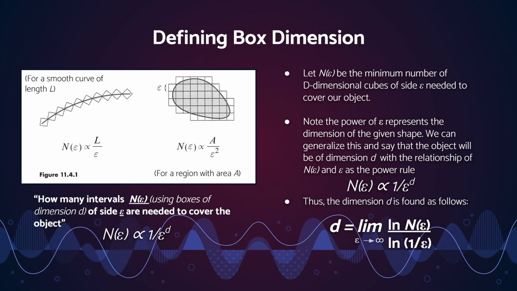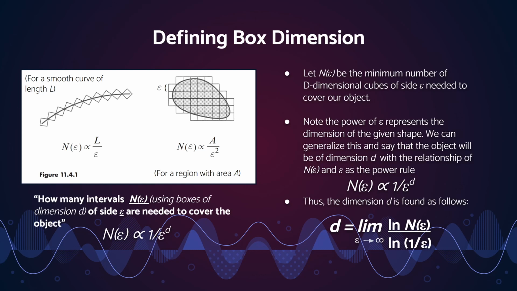I will point out right away that there is an error on this slide. This should be d is equal to the limit as epsilon goes to 0, not to infinity. But let's walk through this slide and explain it step by step, because the box dimension is a slightly more complicated method. So if we let n of epsilon be the minimum number of d-dimensional cubes of side epsilon needed to cover our object, we can continue with that and look at the 2 figures provided on the left. If you need to pause the video and reread that sentence, that is totally fine, because I needed to take a while to understand this.